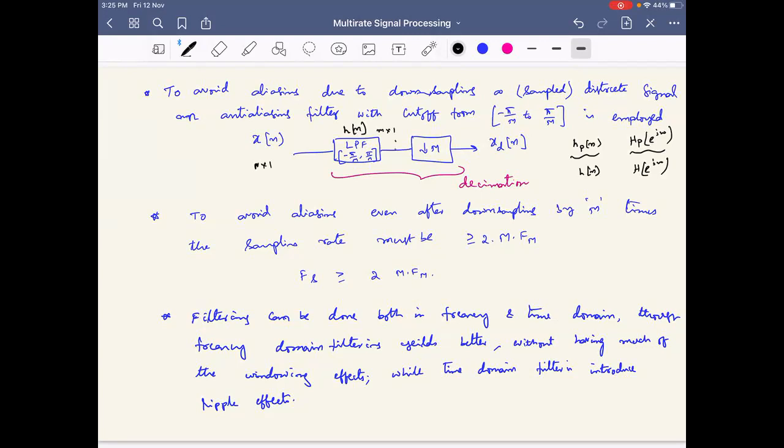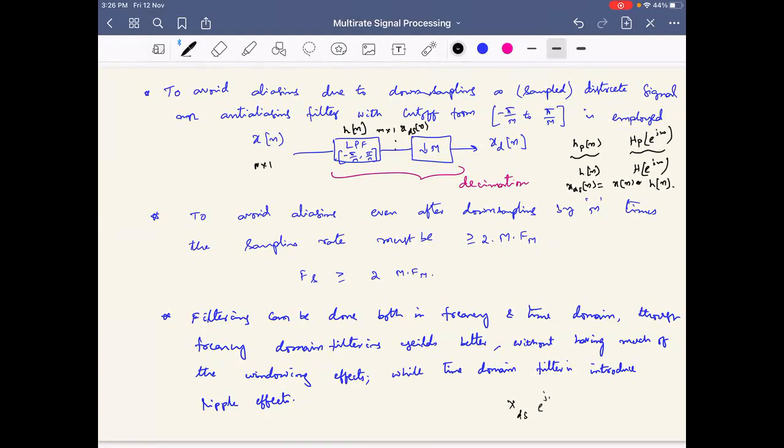If I write the downsampled version of x of n, x downsampled of n is equal to what? x of n convolved with h of n, right? So this is in the time domain, applying filtering in the time domain. What do I mean by applying filtering in the frequency domain? What do we mean by applying a filter in the frequency domain? A quick answer is again welcome.